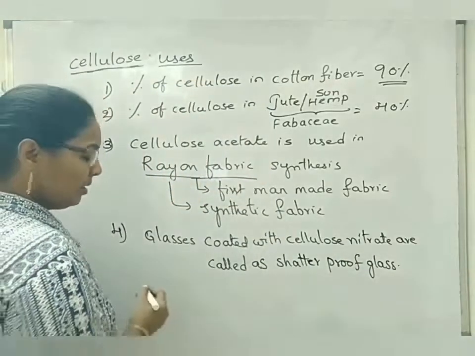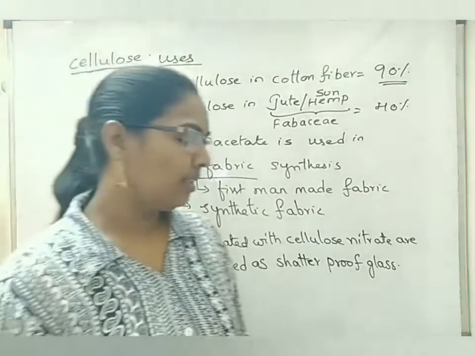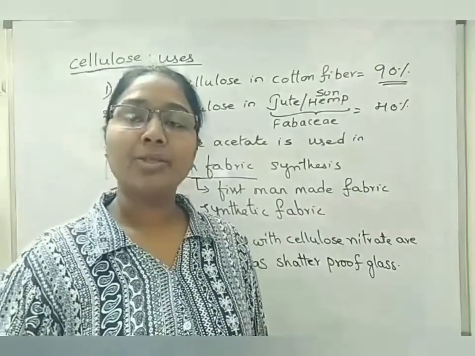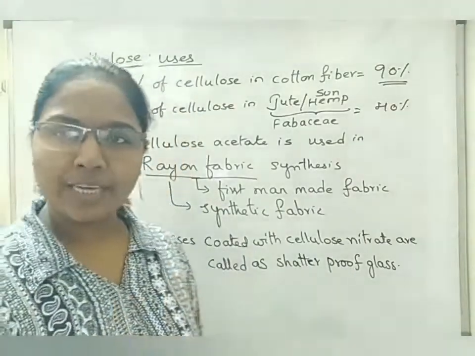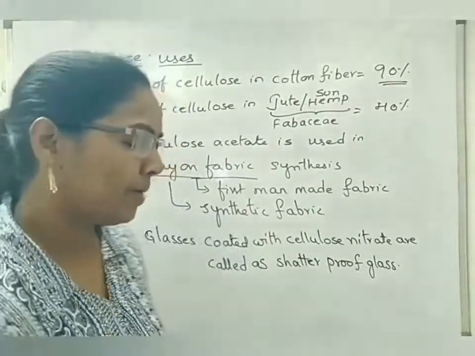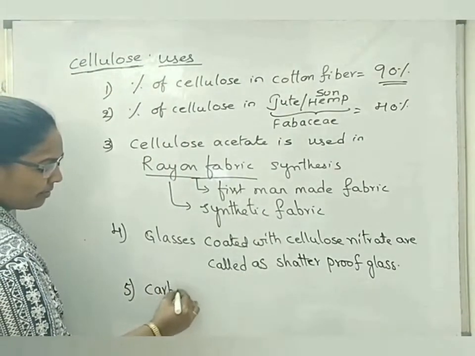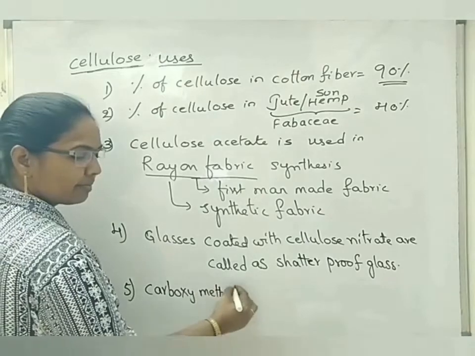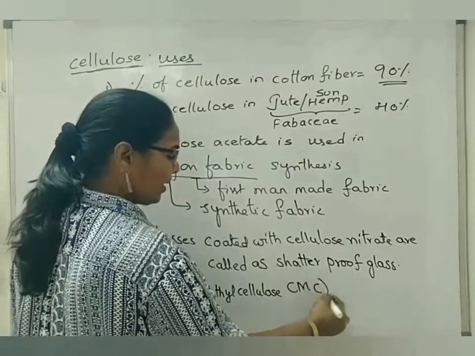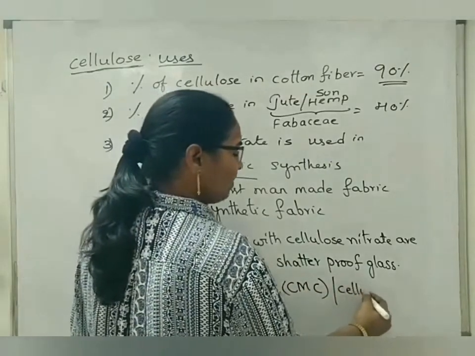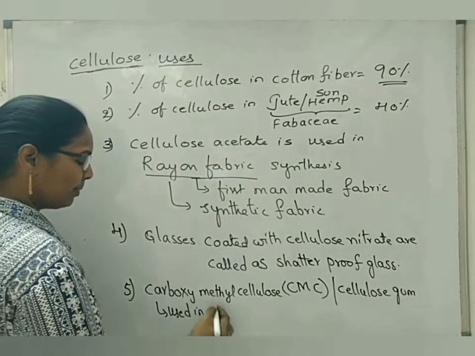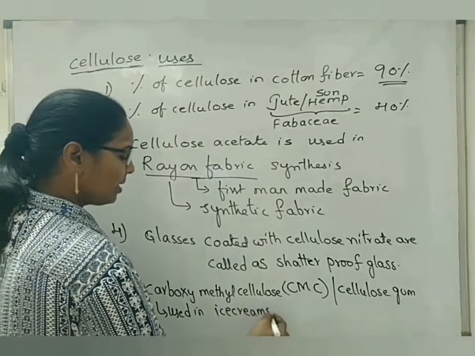Next, carboxymethyl cellulose is a type of cellulose-derived substance that is used in many food items. For example, in candies and ice creams, this carboxymethyl cellulose is used as one of the compounds. This is indicated with capital letters, capital C, capital M and capital C. This is also called cellulose gum. This is used in the preparation of ice creams, candies, etc.